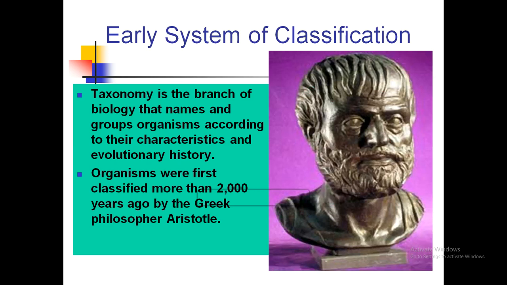Aristotle was the first person to classify organisms in the field of biology or taxonomy. He made groups of organisms having the same characteristics, morphological shapes, or the way they look. So Aristotle didn't go into detail, he just classified organisms on the basis of their morphological features.